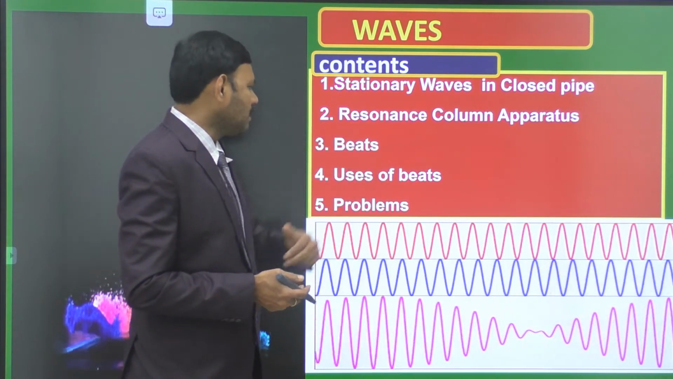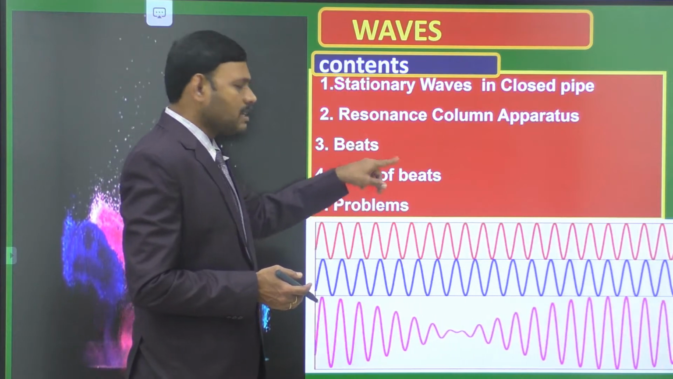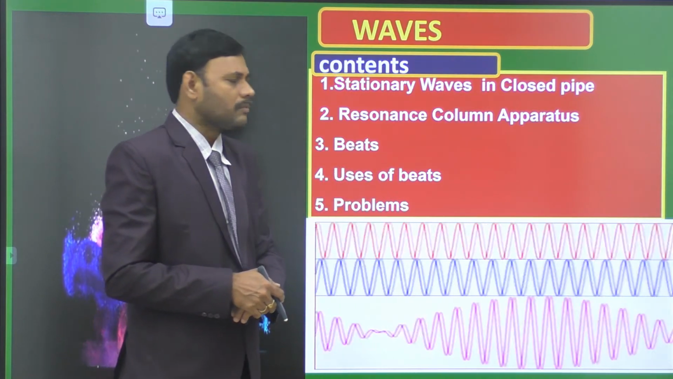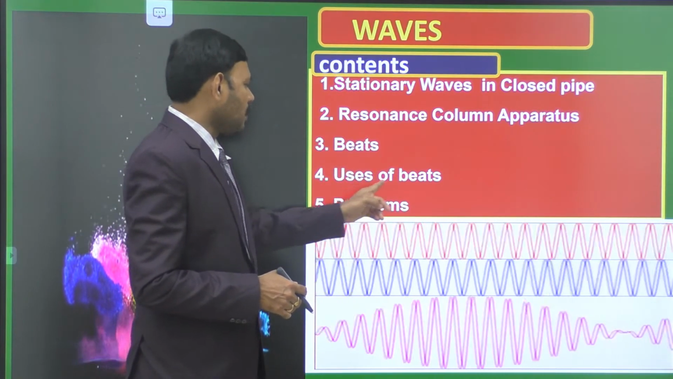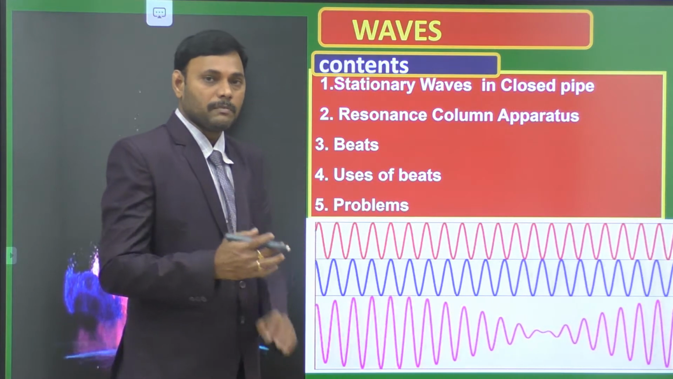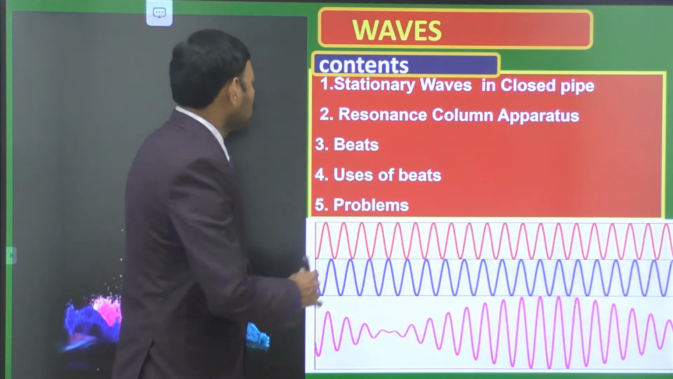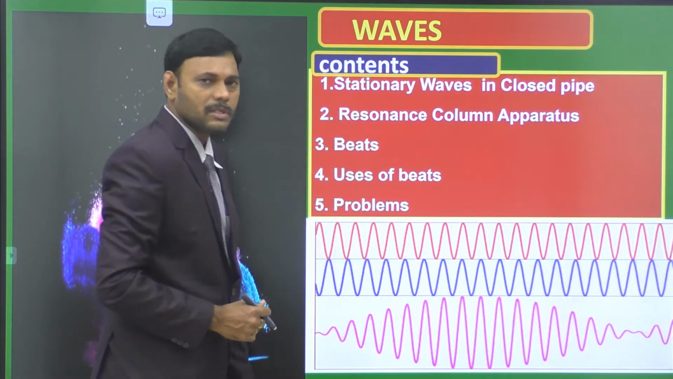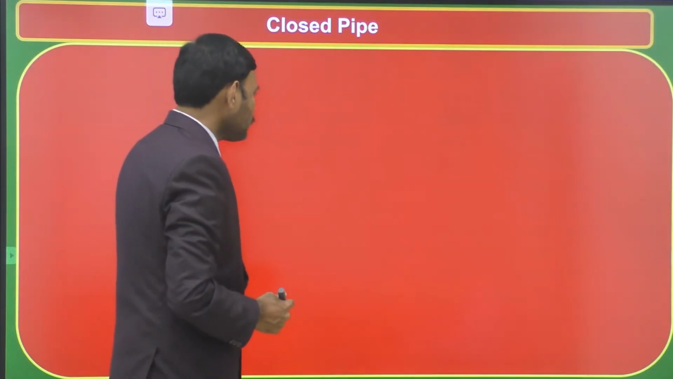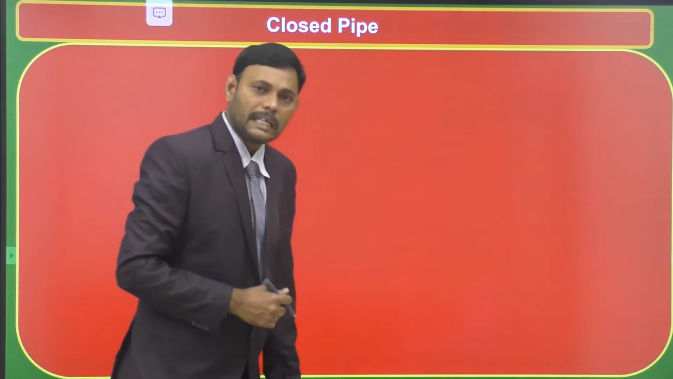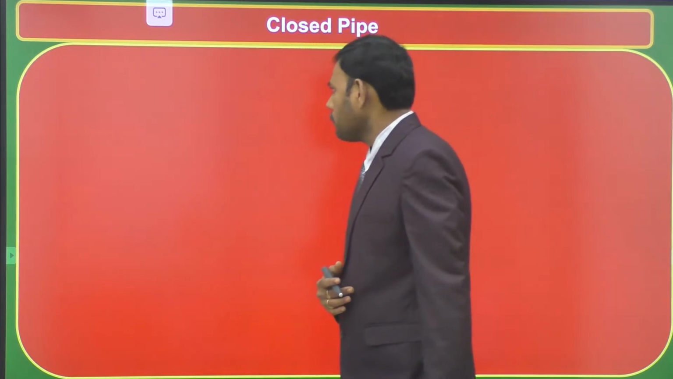So we will define the beats, and we analyze the beats: mathematical analysis of the beats, expression for beats, uses of beats, and some numerical problems belonging to the concepts of beats. So let us move on to the first content, that is stationary waves in a closed pipe. Already we clearly discussed the formation of stationary waves in an open pipe. Now this is the time to discuss the closed pipe.